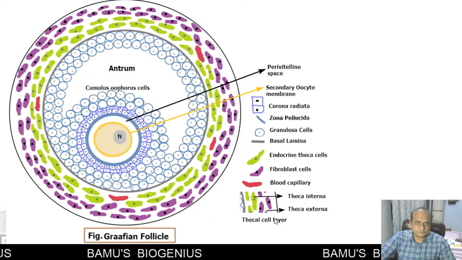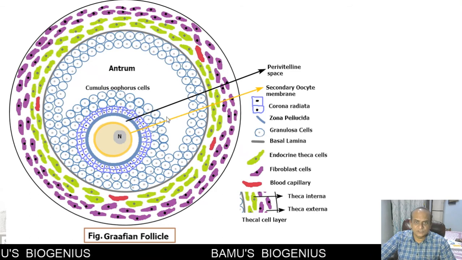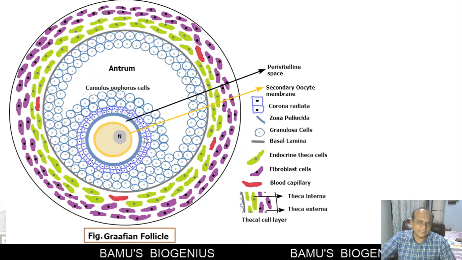Now, when this follicle develops further, the cells around the zona pellucida are demarcated, or differentiate into a kind of special cells, or they are already present there. These are known as corona radiata cells. Why are they called corona radiata?